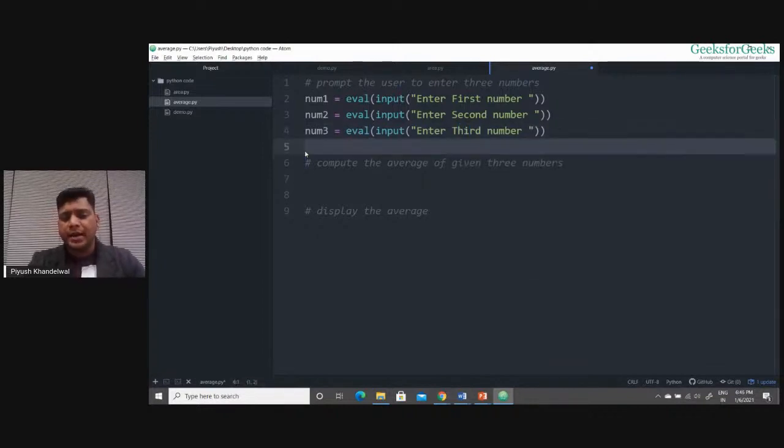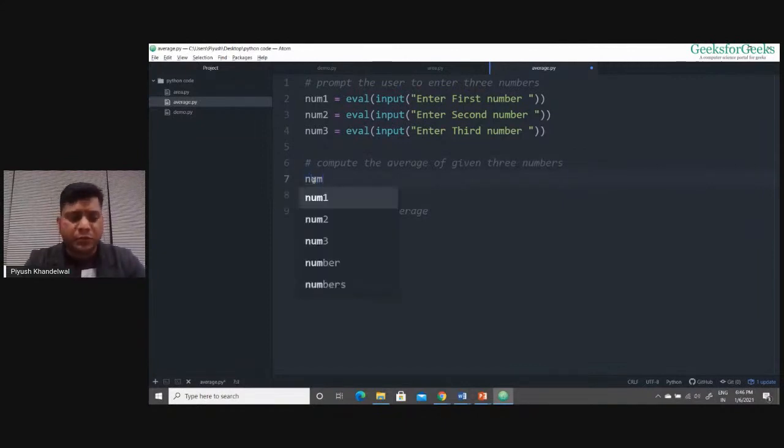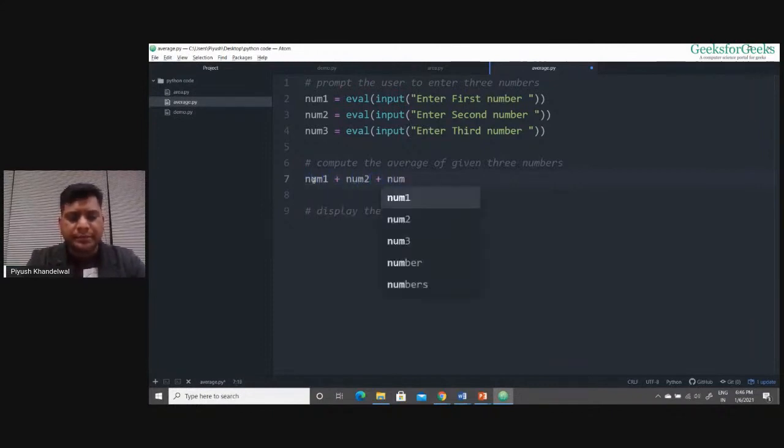Okay? So here I'll ask the user to enter three numbers. First number, second number, third number, the user will enter the three numbers one by one. Then I'll compute the average of these three numbers. So you know how we compute? First we do the sum of these numbers, num1 plus num2 plus num3, right? I'll compute the sum and then I'll divide the sum by 3 to compute the average of these three numbers.